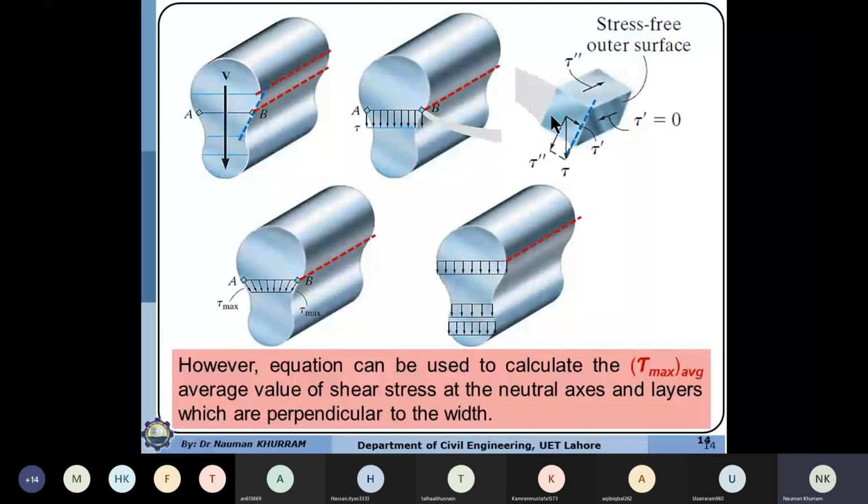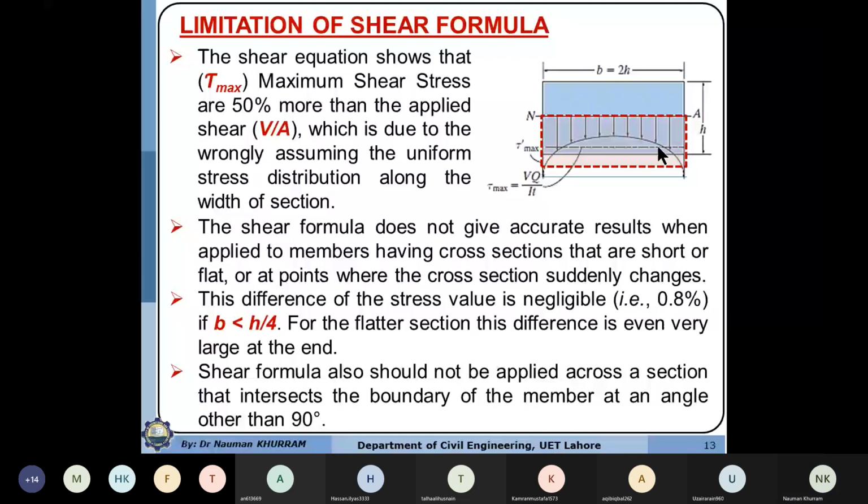But if we consider a uniform stress distribution, the area between this parabola and this straight line is the extra 50% stress that we are considering wrongly. So the error will be more if the B value is more. But if the B value, or the thickness of the element, is very small, then the assumption may be true.